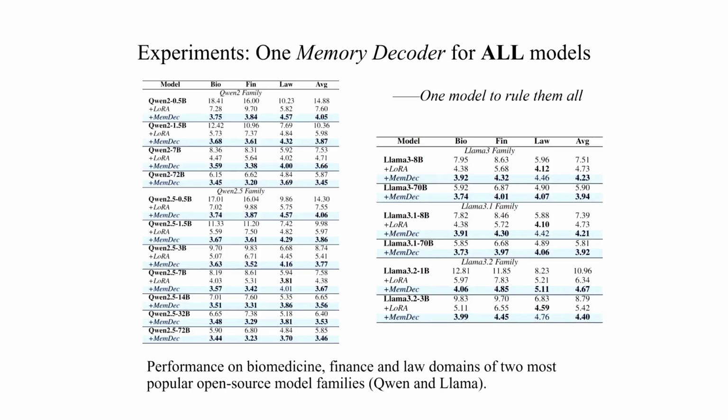The plug-and-play capability really shines in our cross-model experiments. A single Memory Decoder enhances models across entire families, both Qwen and Llama, spanning from billions to tens of billions of parameters. Across 3 specialized domains, biomedicine, finance, and law, we see consistent improvements. For smaller models like 2.5 billion, the gains are dramatic. But even for large 70 billion plus models, Memory Decoder provides substantial improvements.